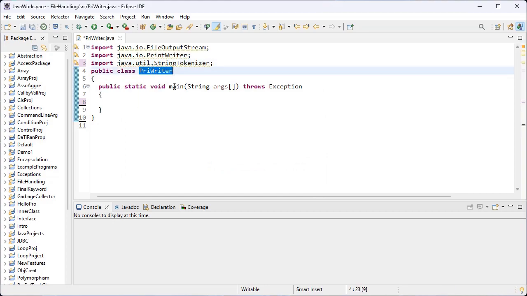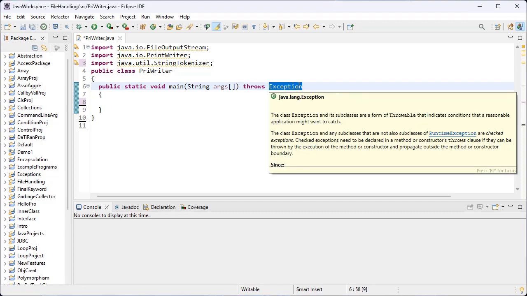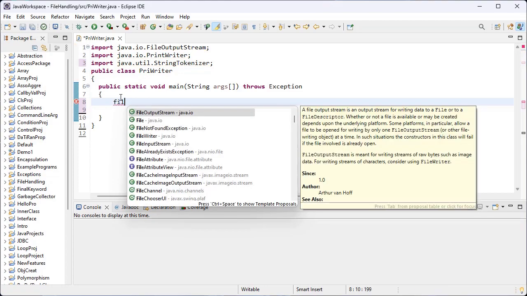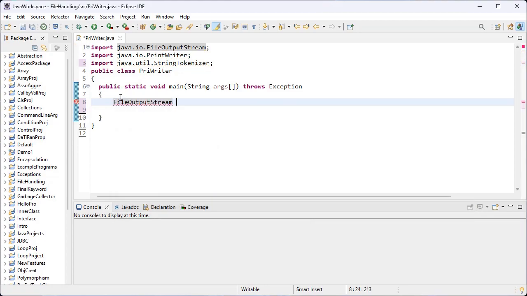Inside this class I have created the main method. Here I have used the throws keyword, and this is the inbuilt exception class. Now I create the object for FileOutputStream. My object name is fout, whatever name we want we can give. Here I have given fout, then the new keyword and the parameterized constructor for the FileOutputStream class. Inside the round brackets I pass the path of the text file.